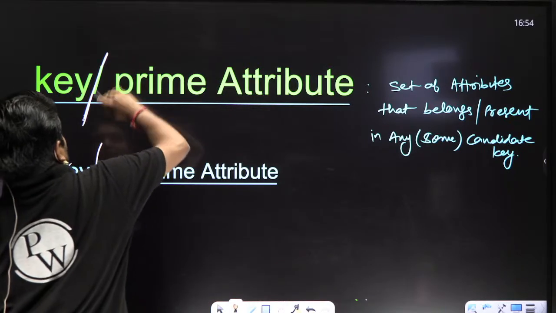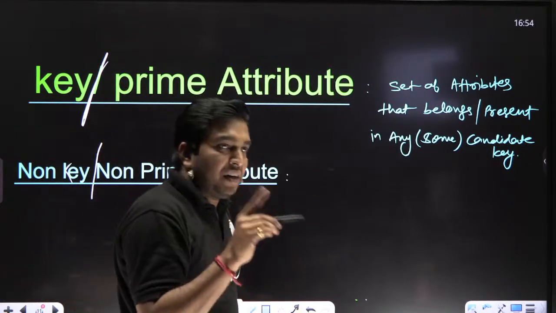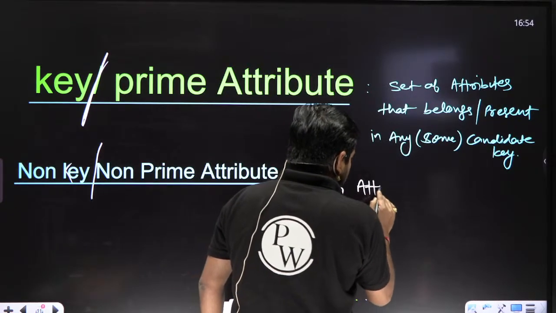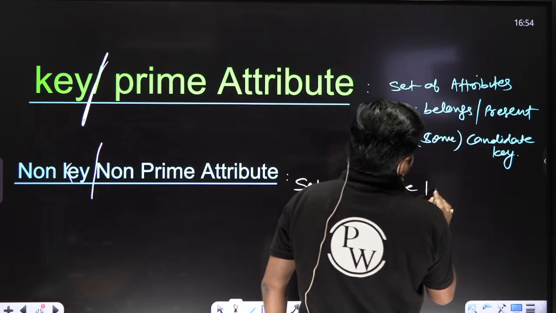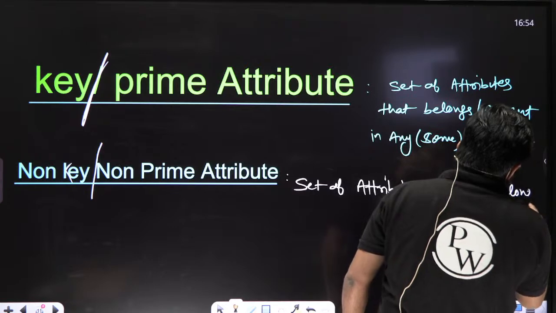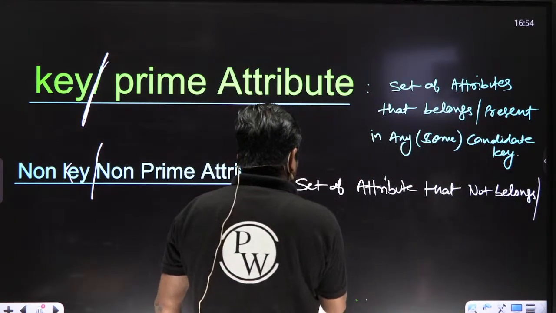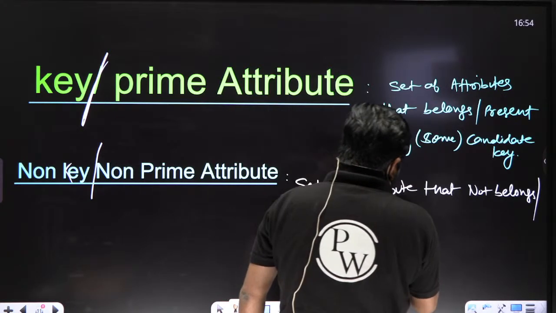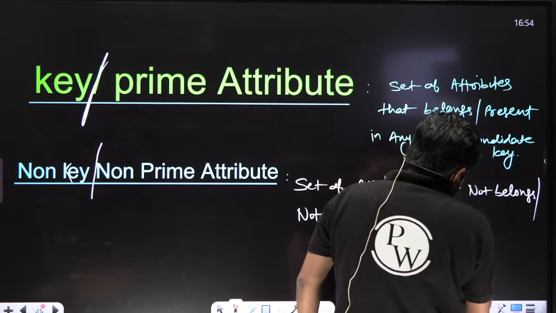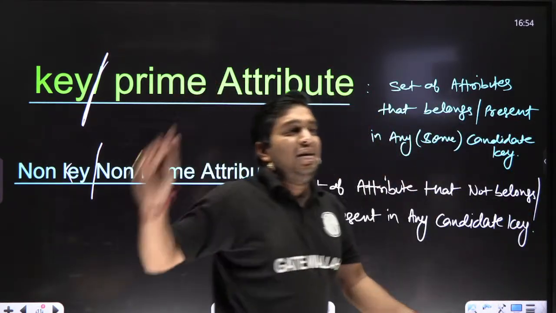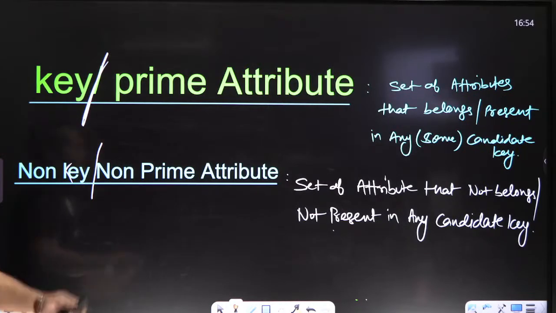It is a set of attributes that are not present in any candidate key, my dear, any candidate key. This is the meaning of key or non-key attribute.